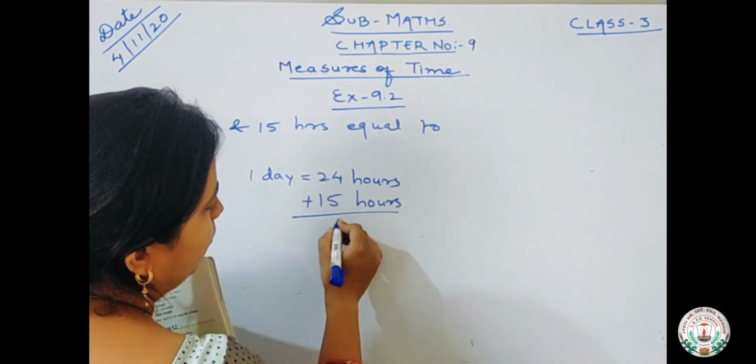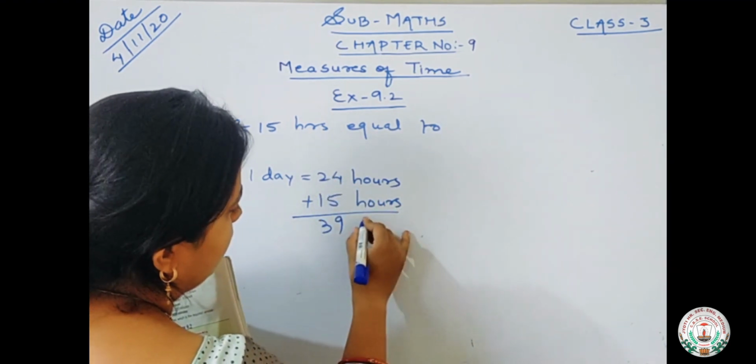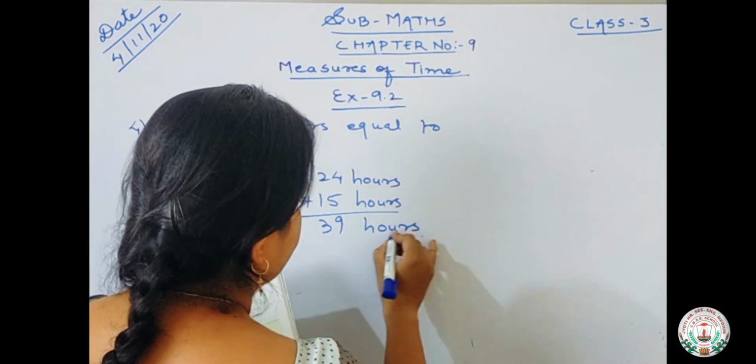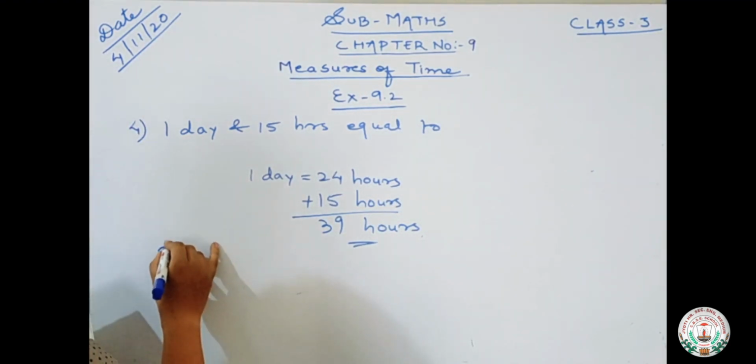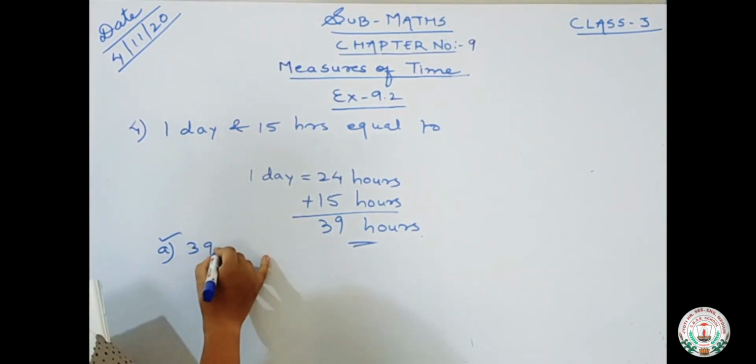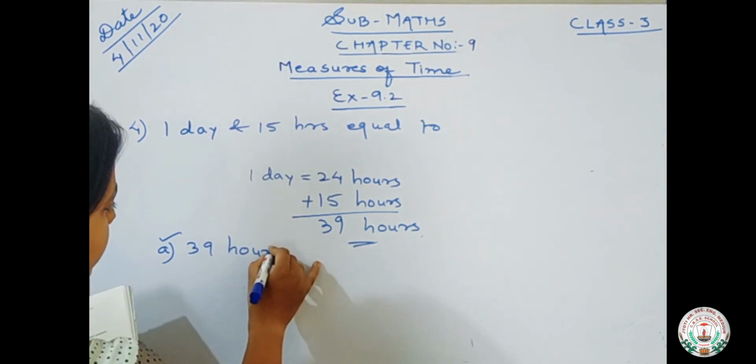What we will get? 4 plus 5 is 9, 2 plus 1 is 3, 39 hours. Okay, so our answer is option number A, 39 hours.